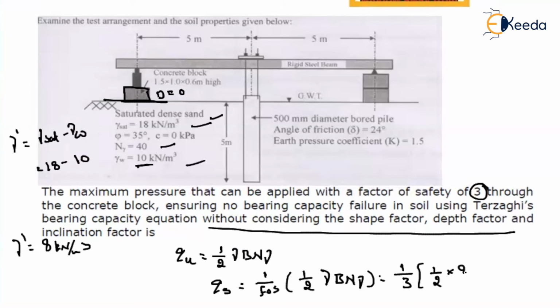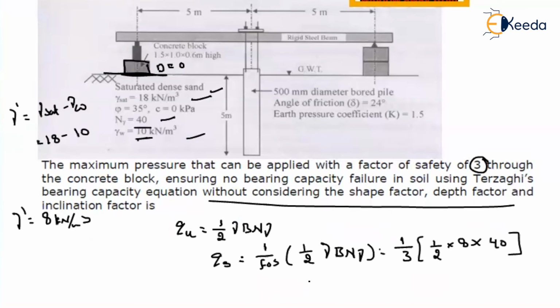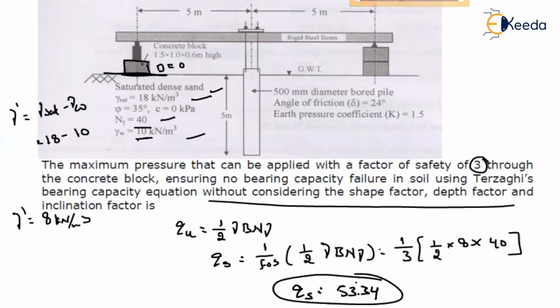Into 8 into whatever the N_gamma value, 40. Right? Then if you solve this, you will get your safe pressure as around 53.34. If it is a numerical answer type question, then you have to enter the answer 53.34. As your gamma values are taken in kilonewton per meter cube, the unit will be kilonewton per meter square.